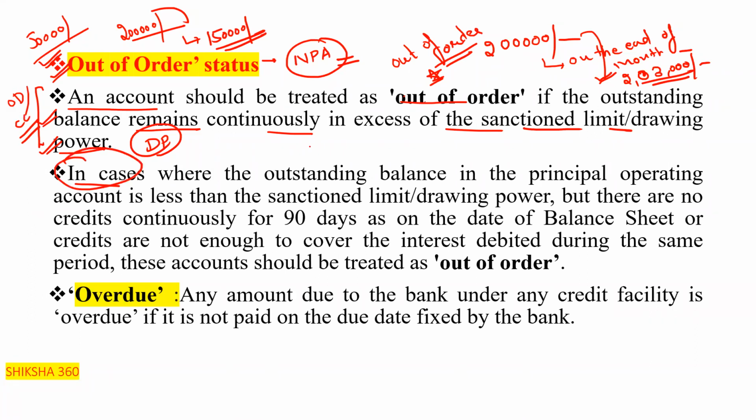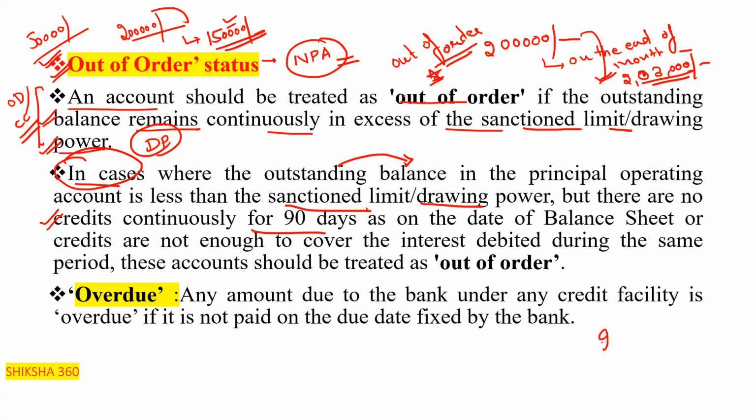So in cases where the outstanding balance in the principal operating account is less than the sanctioned limit or drawing power, but there are no credits continuously for 90 days, clear?